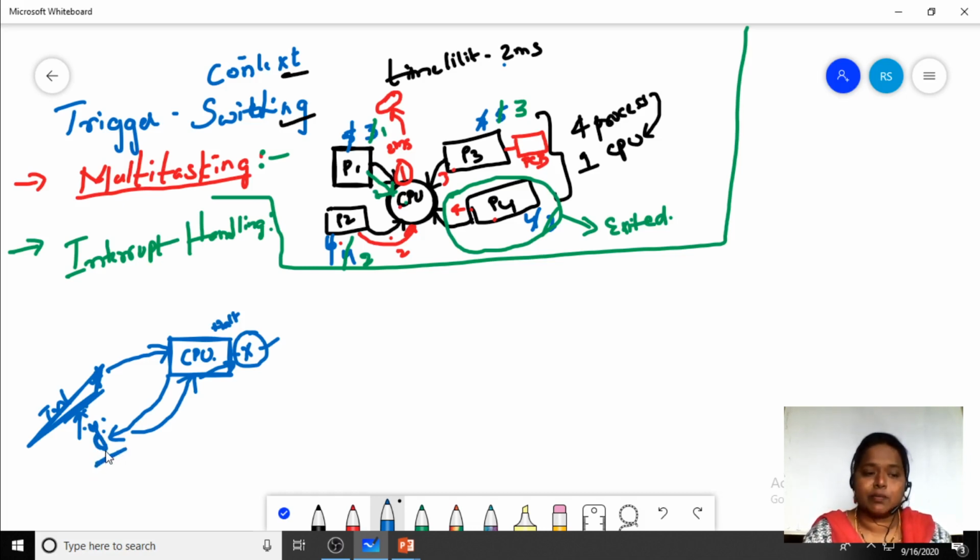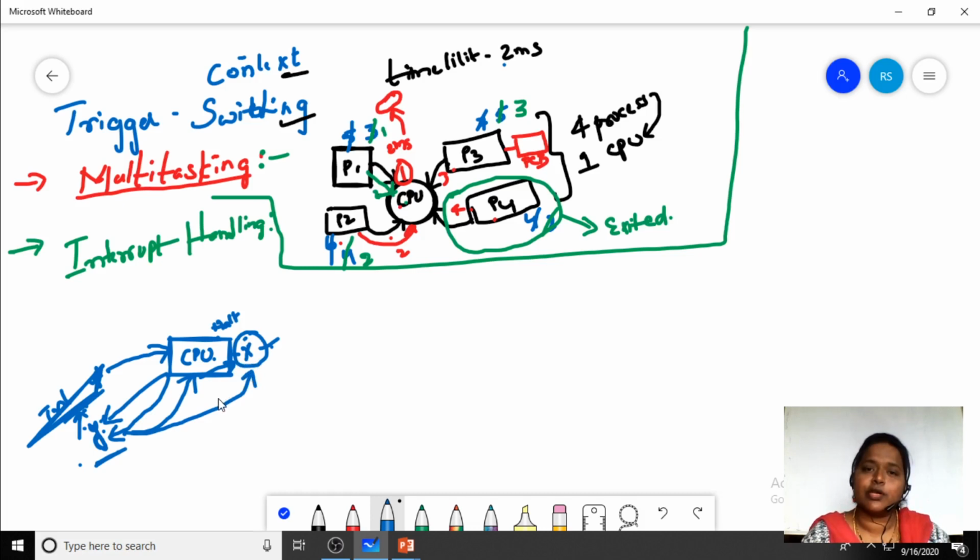Maybe Y has a higher priority than X, so we want Y to be executed first. Now the CPU will halt the X program, execute the Y program, and after completing it, return back to the X program and start from where it stopped.